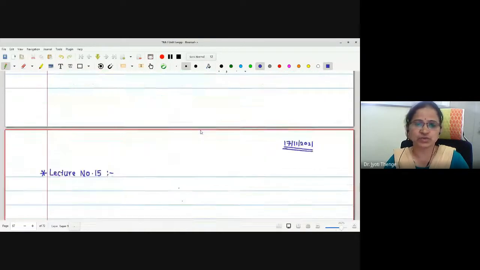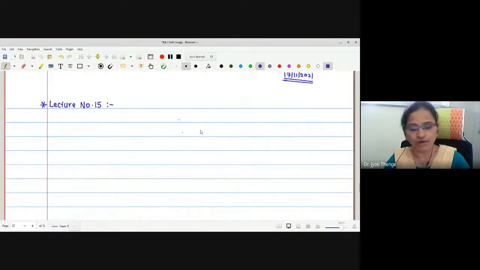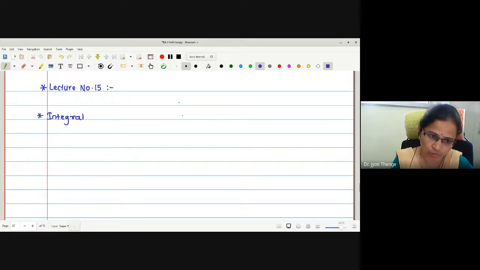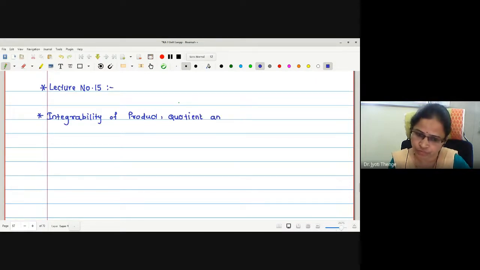Now in today's lecture we are going to start a new session of finding the integrability of product of integrable functions, quotient of integrable functions and modulus of integrable functions. But before going to the main proof, we are going to prove one lemma which will be helpful for proving the main theorems. Let me just give the heading as integrability of product, quotient and modulus.